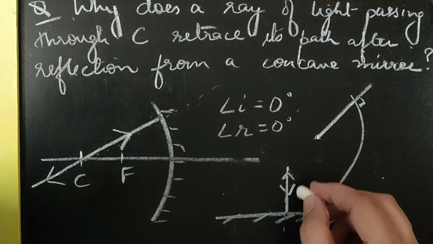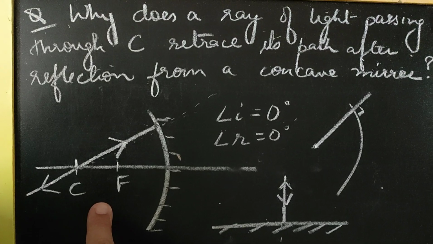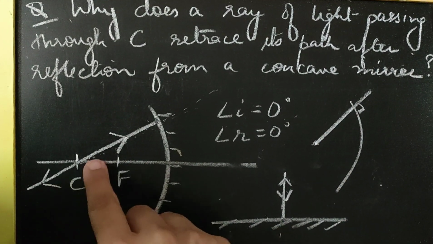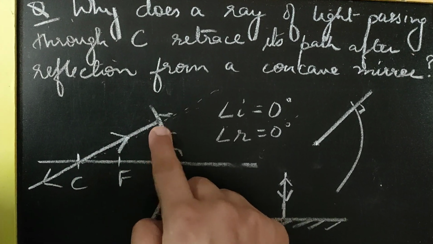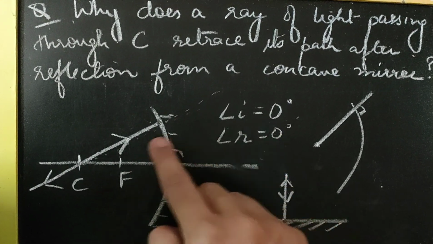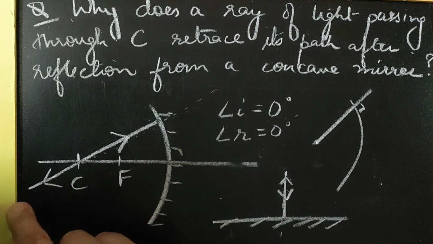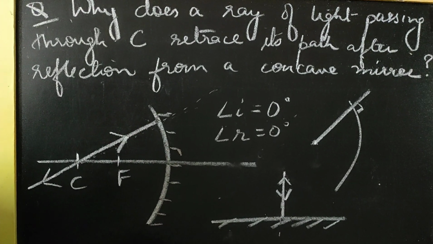So the light retraces its path. Same is the case here in case of a spherical mirror. To be specific, a concave mirror, when the light ray is incident in the direction of center of curvature, angle of incidence is 0 because the normal and the incident ray are coinciding, and hence the angle of reflection is also 0. The light ray retraces its path.